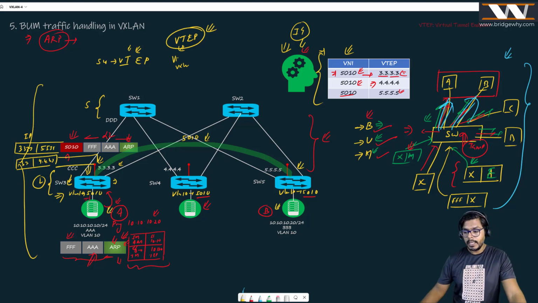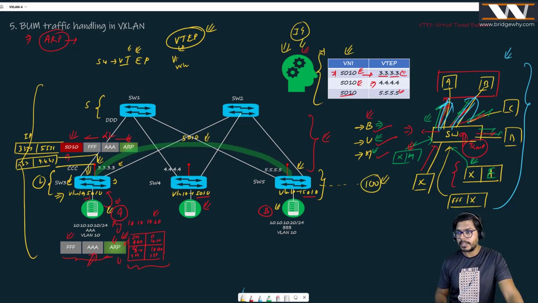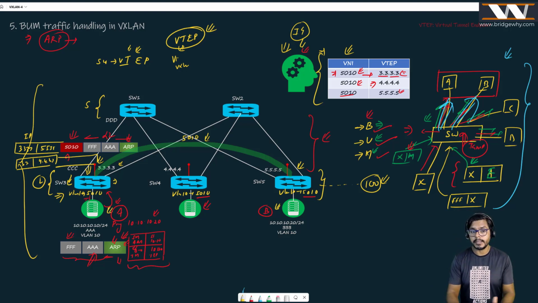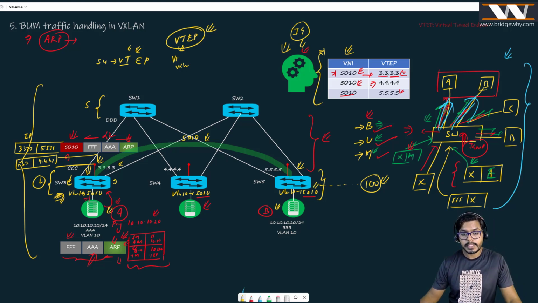And here is my problem. Suppose right now there are only three leaves, switch 3, switch 4, and switch 5. What is going to happen if we have 100 leaf switches, or maybe 200, maybe 1000? It means that this switch 3 needs to create a copy for every VTEP where it is going to see this 5010 VNI.